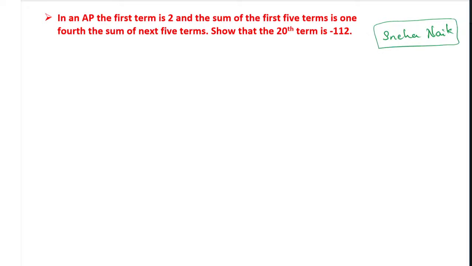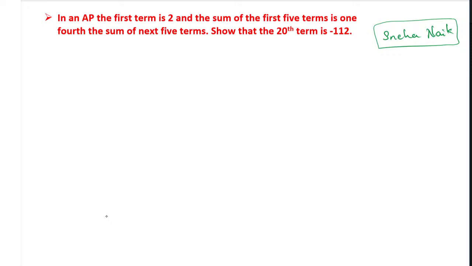So she is asking here, in an AP, the first term is 2. The sum of the first 5 terms is 1/4 of the sum of the next 5 terms. Show that the 20th term is minus 112, that is, you have to go with the negative sign. This is a very good question, because if you read the question properly, you will come to know what the doubt is.